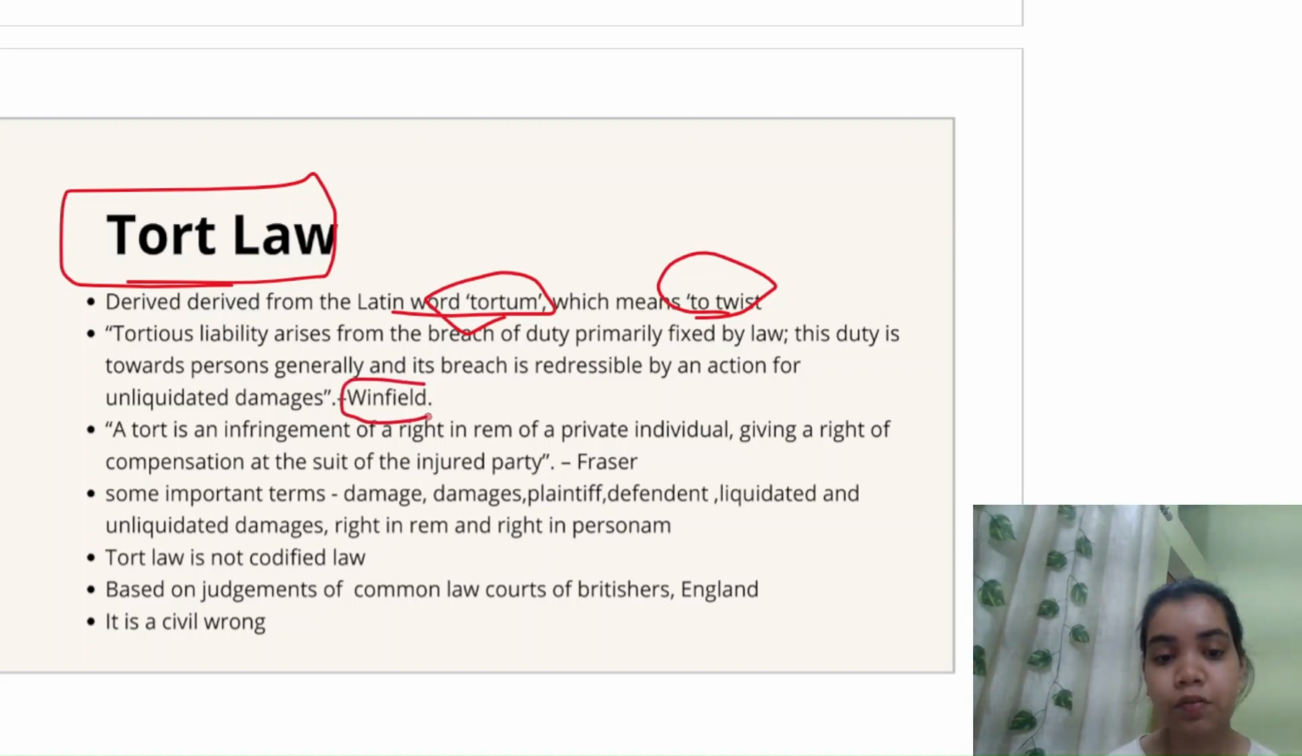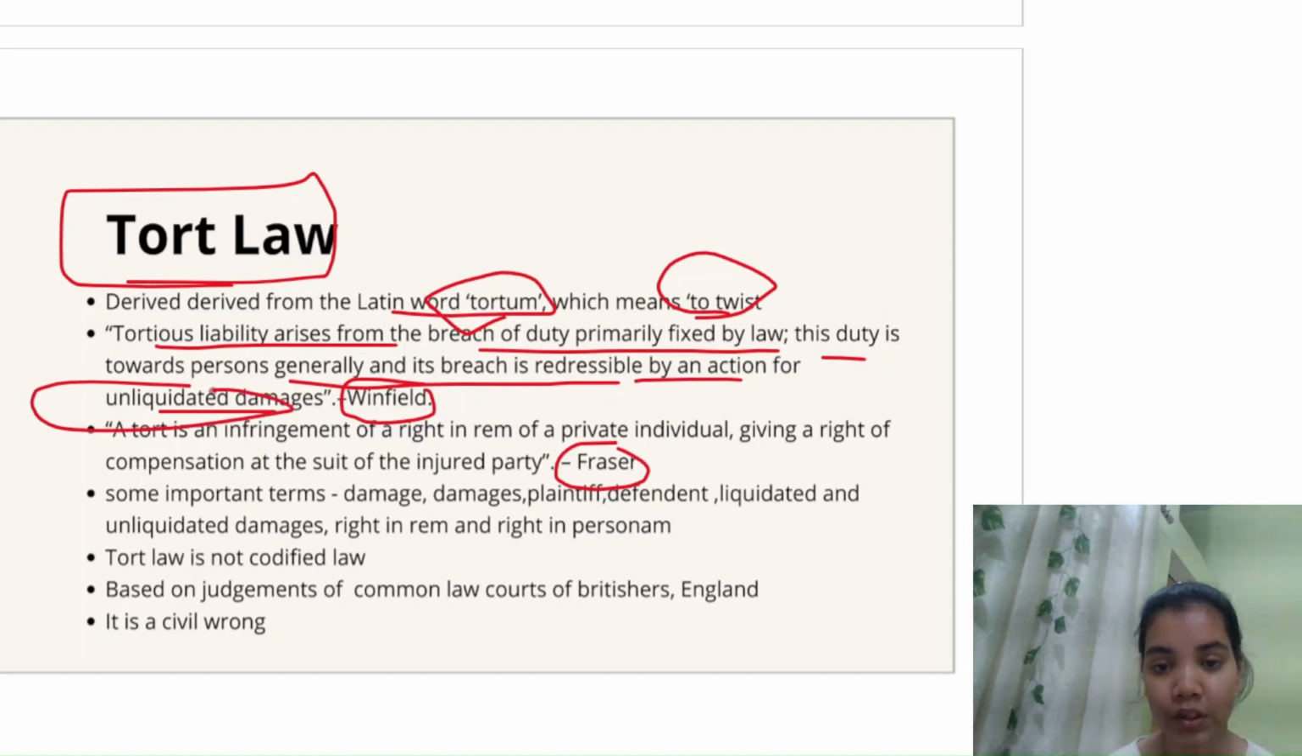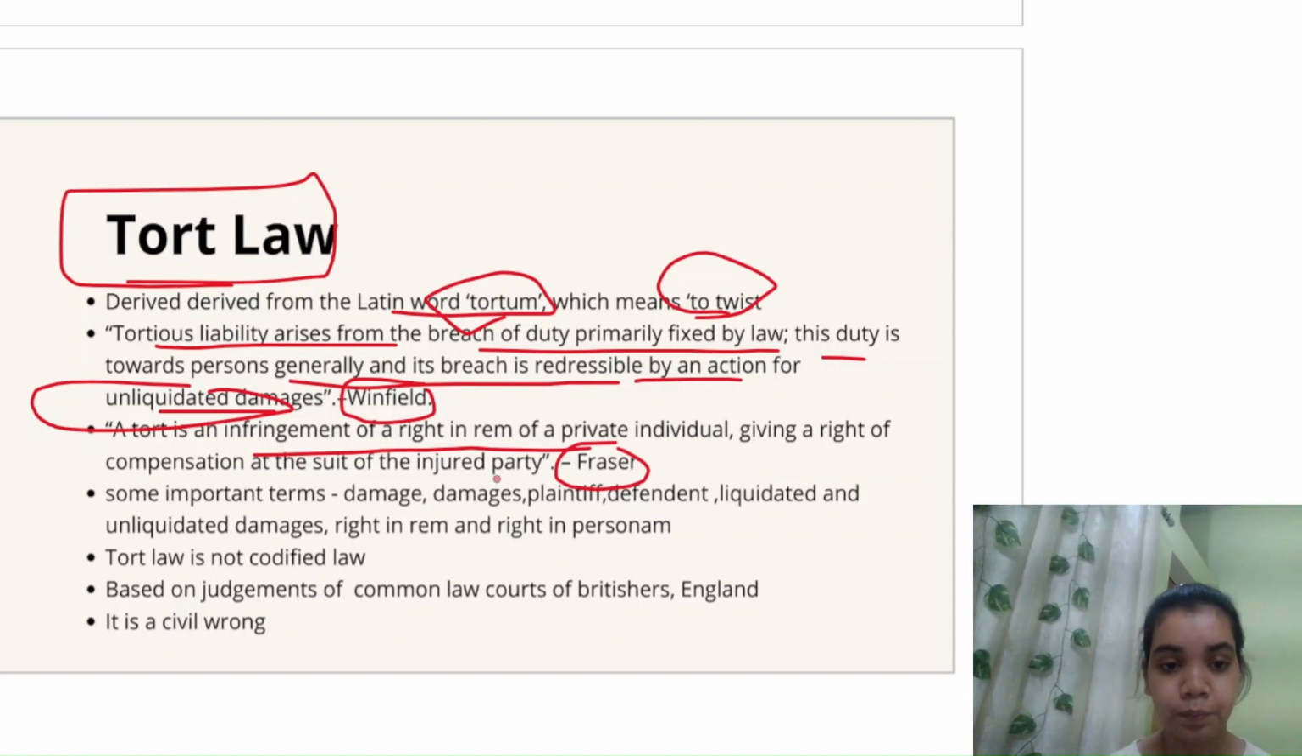These are some definitions from the renowned persons Winfield and Fraser. So it states tortious liability arises from the breach of duty primarily fixed by law. This duty is towards persons generally, and its breach is redressable by an action for unliquidated damages. I'll explain all of this, the terms unliquidated damages and others. And then reading up the definition from Fraser, a tort is an infringement of a right in rem of a private individual, giving right of compensation at the suit of the injured party.